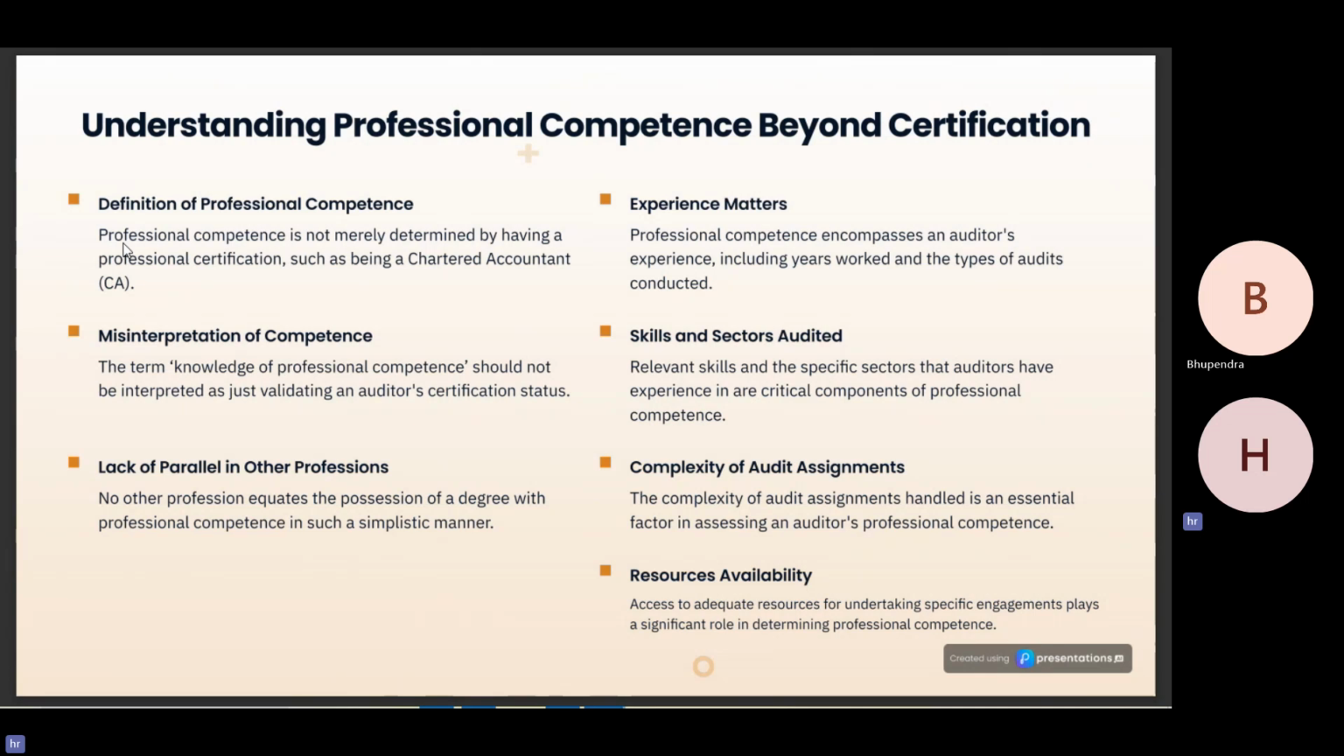For considering the professional competence of the other auditor, we should also see the experience of the auditor, scale and sectors they have audited before, complexity of the assignment, and resources which are available to them.